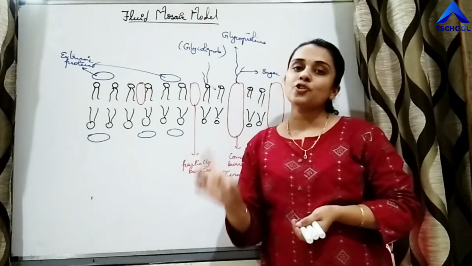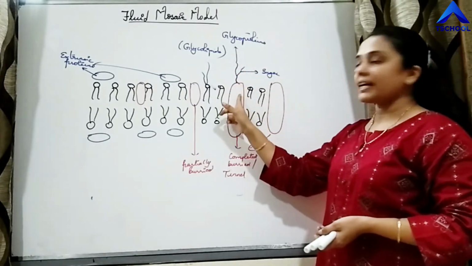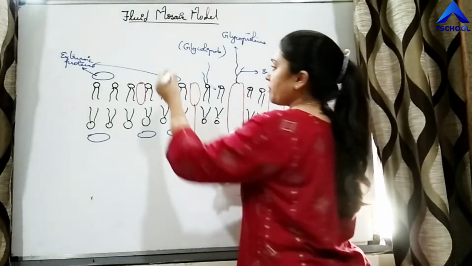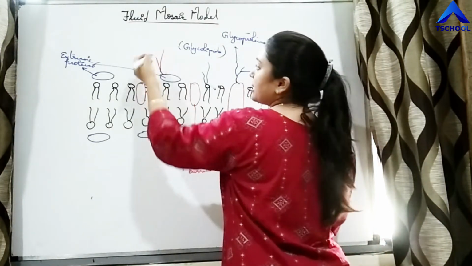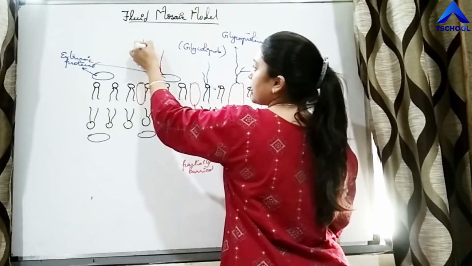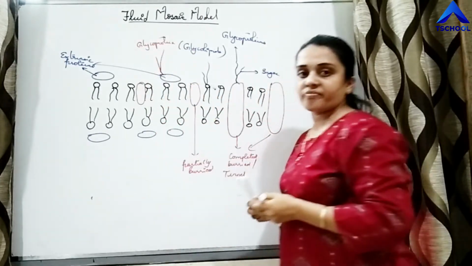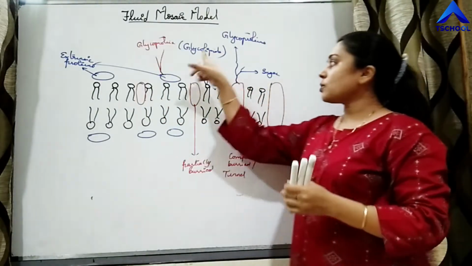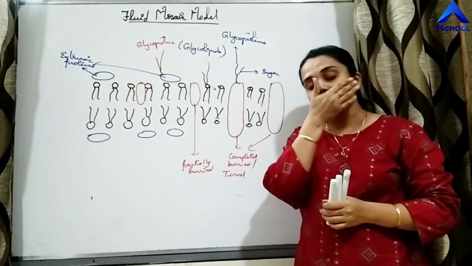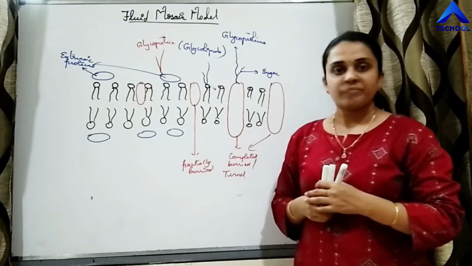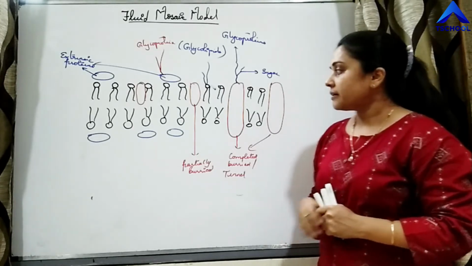Glyco stands for sugar. So if sugar is attached to proteins, it can be any of the proteins. Say for example, here is also sugar attached. Then this is also a glycoprotein, right? And if sugar is attached to a phospholipid, then that structure is called a glycolipid. This much is clear, students, right?